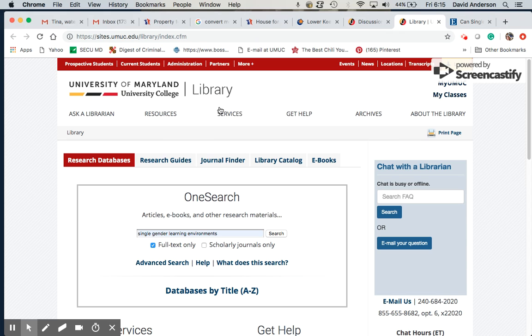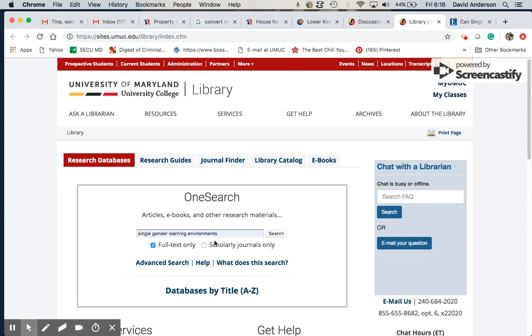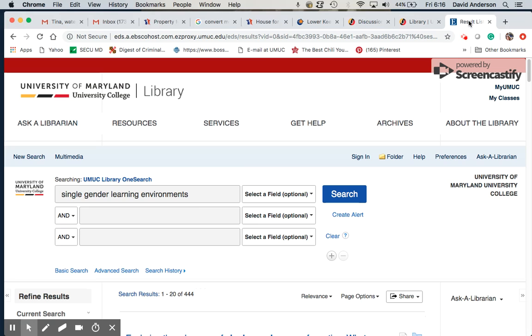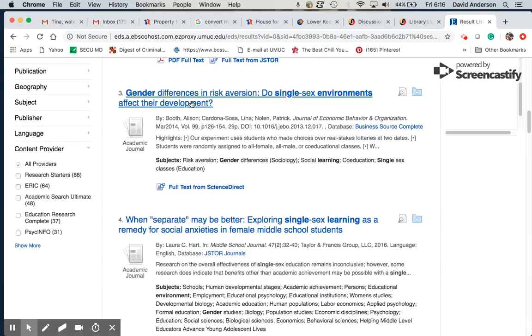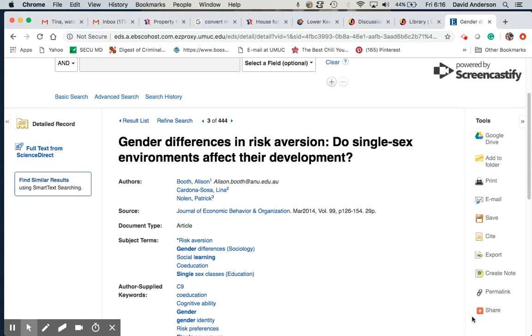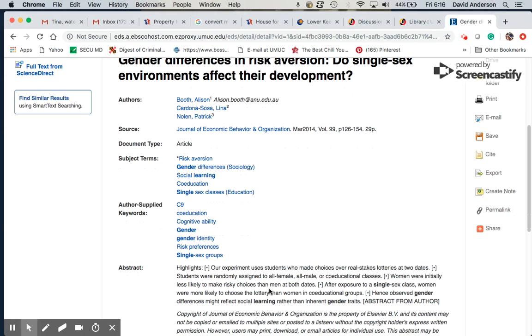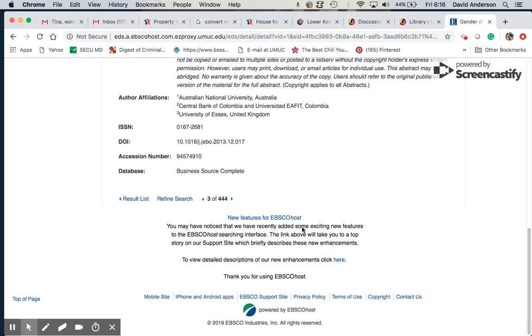So one more time, if I go up here, I go to resources, I go to library. Inside of the library, I type in my search, and then I can use my research guides. I can go even further, make it more specific. Once I get to my articles, I select my article. I select, whatever it is, my text, my journal article, and that's where this toolbar comes up. Once you're in the research source, then you can go from there.